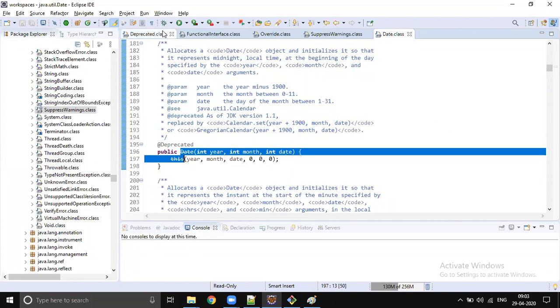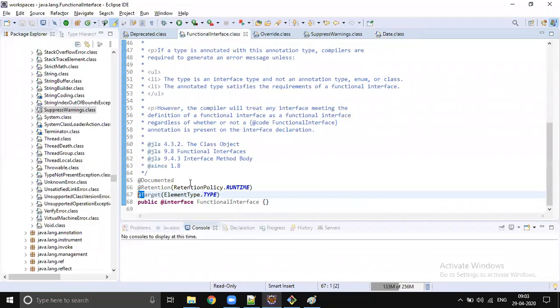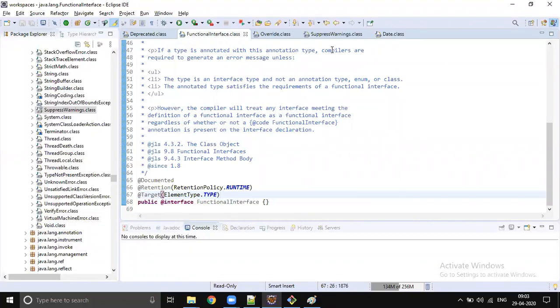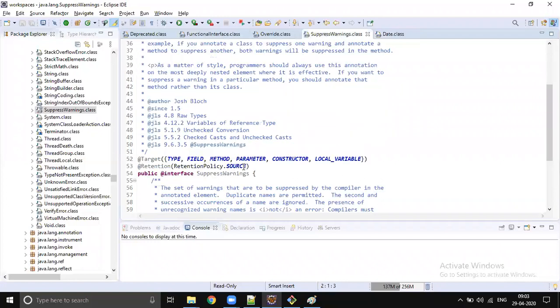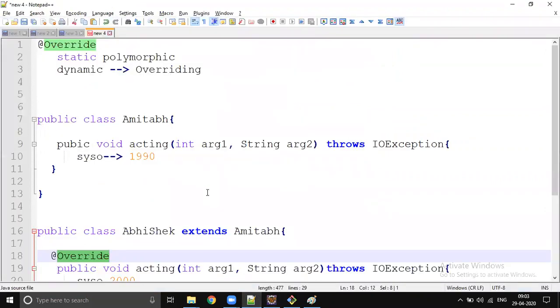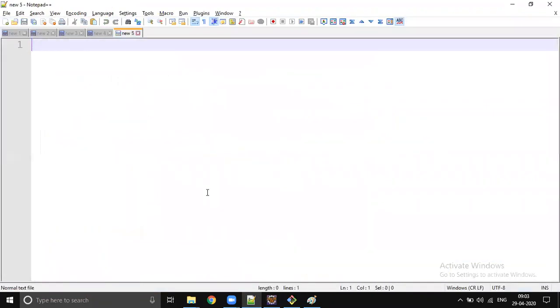Okay, we already know what @FunctionalInterface is. Now, @SuppressWarnings is also a bit useful. For example, you know the generics concept in JDK 1.5. Generics were introduced in JDK 1.5. But what about the code before JDK 1.5?